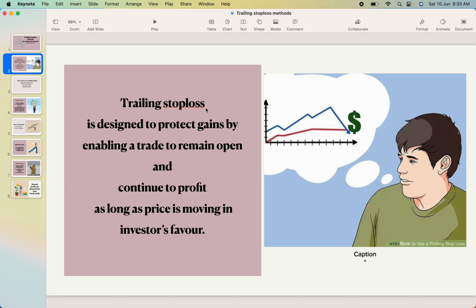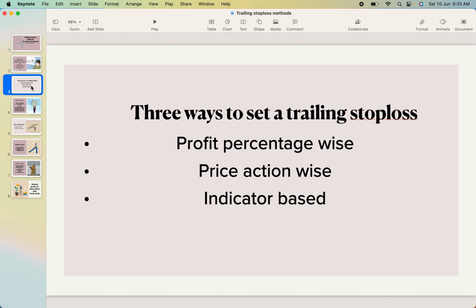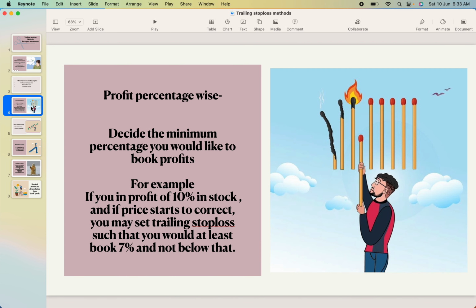So basically, trailing stop loss is designed to protect gains by enabling a trade to remain open and continue to profit as long as the price is moving in the investor's favor. There are basically three methods by which you can set a trailing stop loss. First is profit percentage wise, another is price action wise, and the third is indicator based. Let us see what is profit percentage wise.